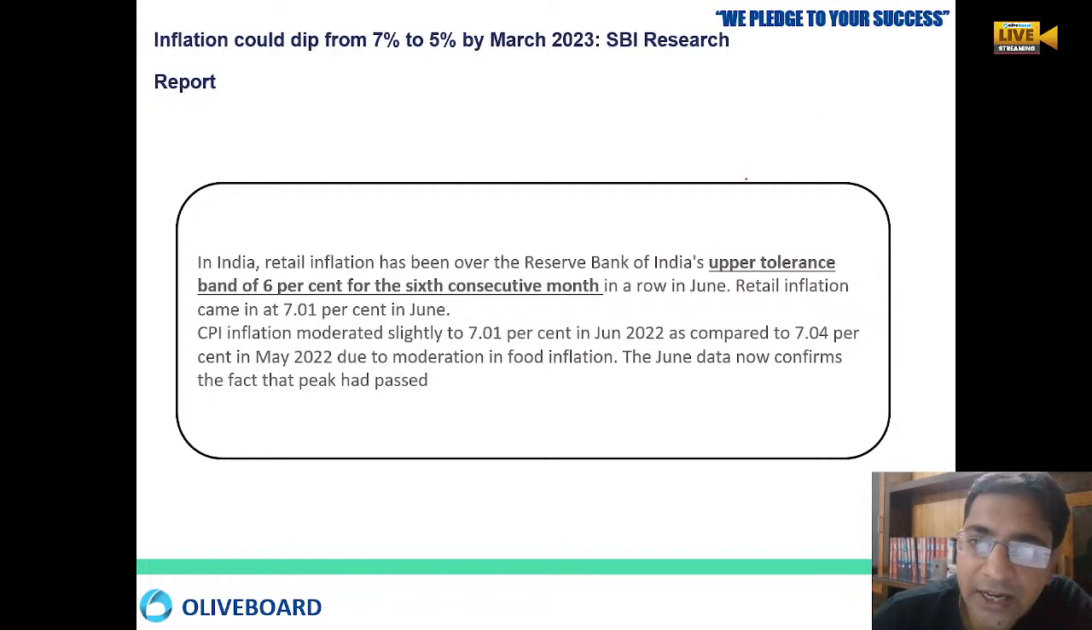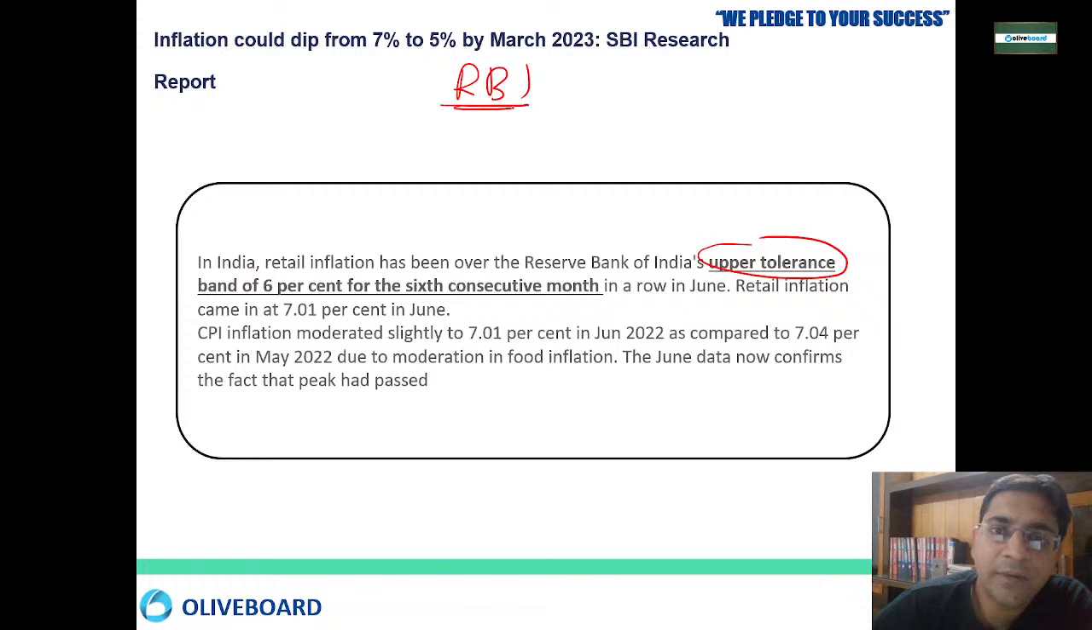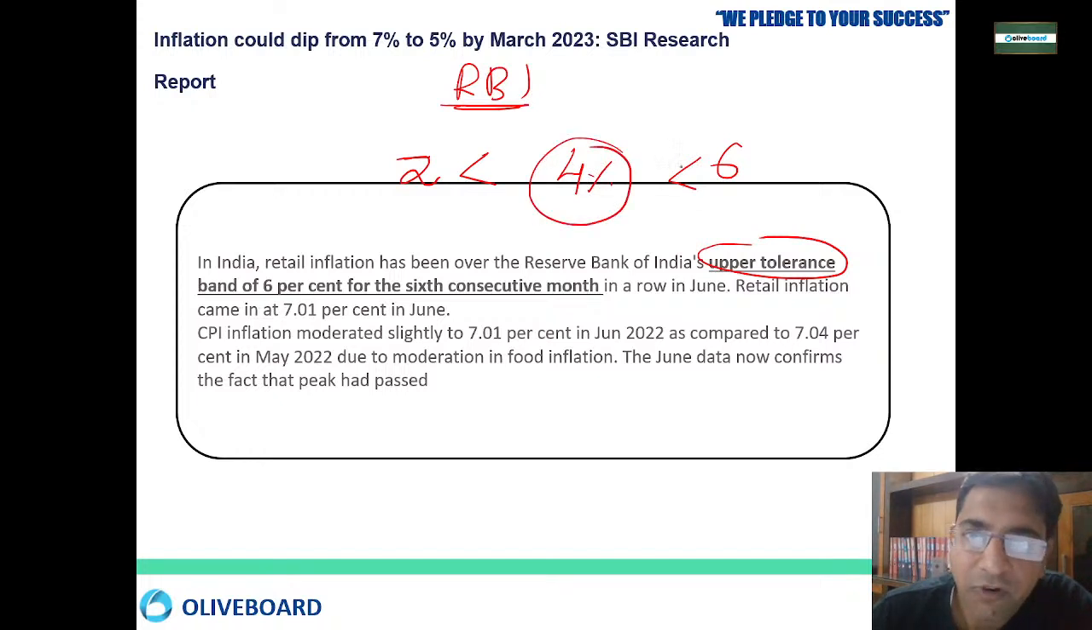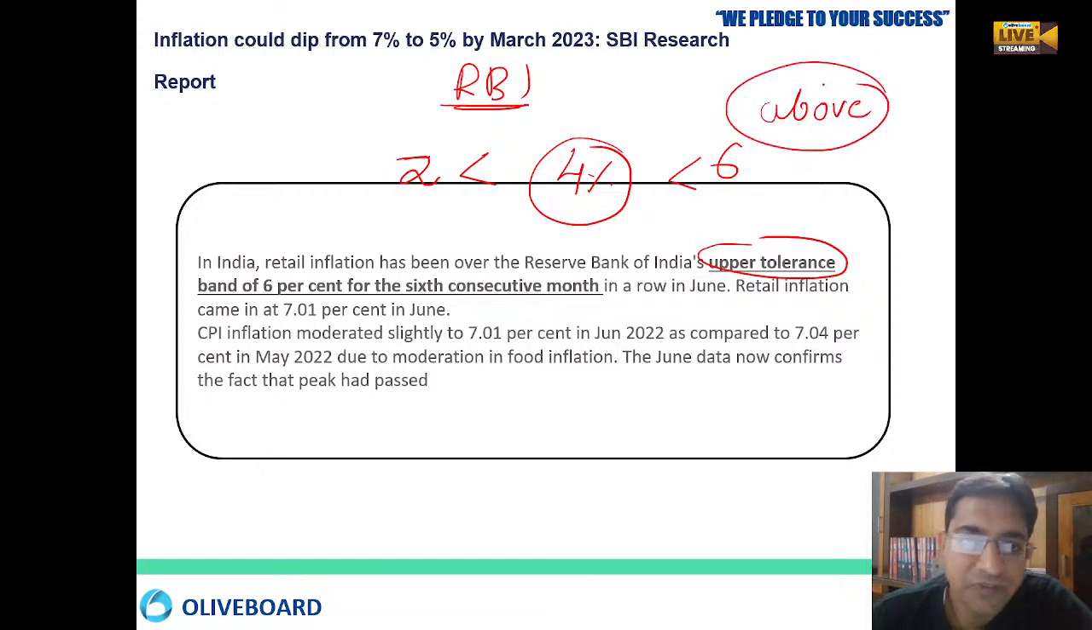for 6 months we have already been above the upper tolerance level. You know, the RBI's tolerance band is what? RBI said 2 to 6. You should not go below 2, you should not go above 6. Or if you really want, you should maintain inflation at around 4%. So for 6 months, our inflation has been above 6. It remains 7.01, 7.95, 6.95, like that.